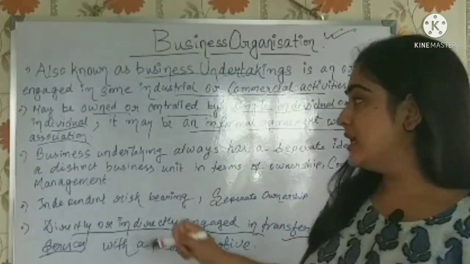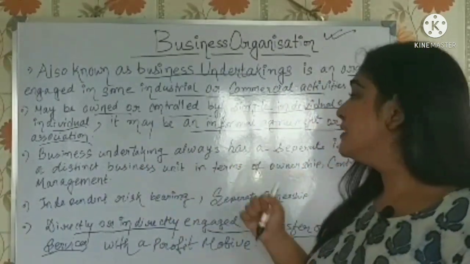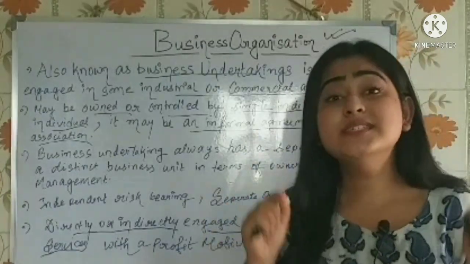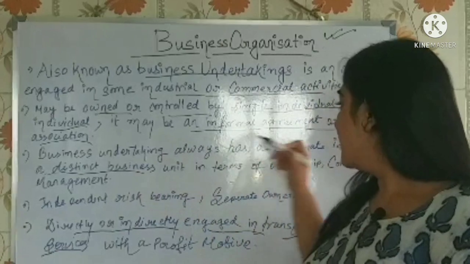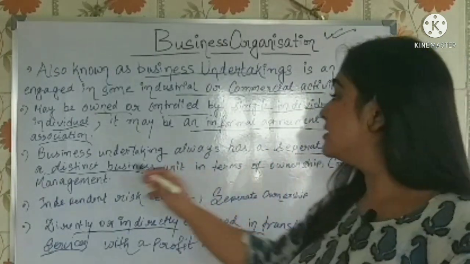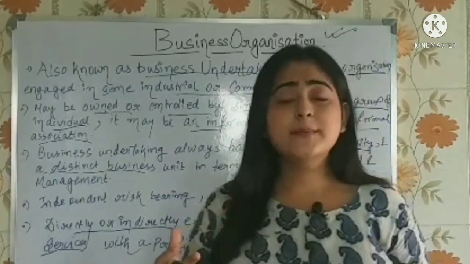Now, the next thing, business undertaking always has a separate and distinct entity. It's a distinct entity, has a separate identity and a distinct business. What does this imply?